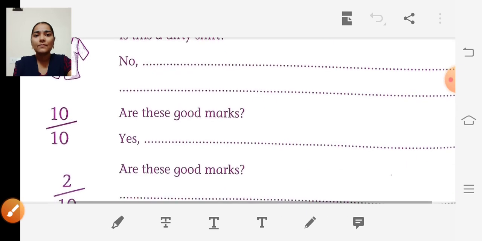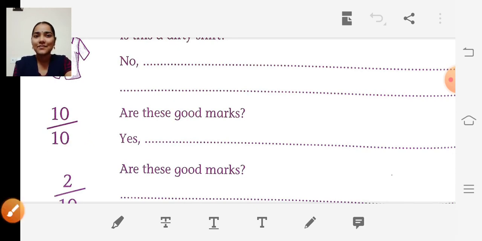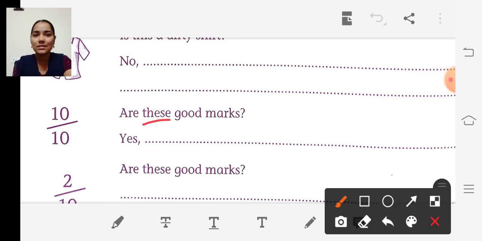So next one. See the marks. 10 out of 10. So the question is, are these good marks? Yes. Are these good marks? Yes, isn't it? So here they have given these. So what we have to write? Yes, they are.